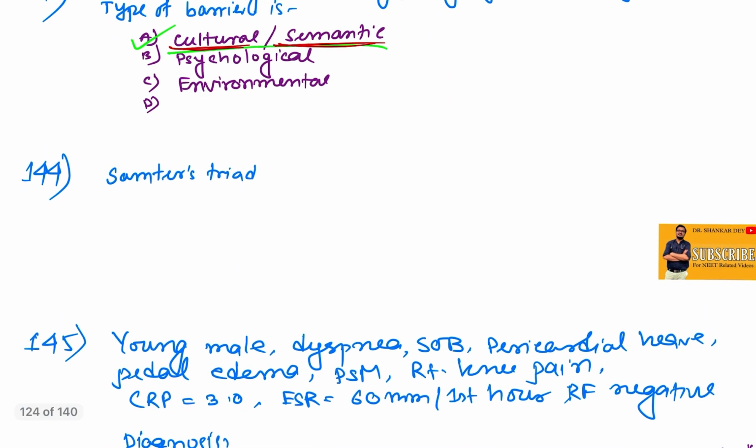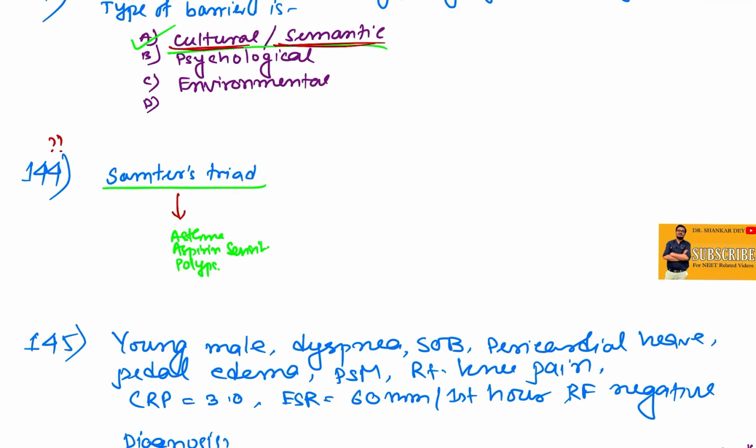Is there any question related to Samter's triad? There is big confusion, because I am getting more confused after discussing with people from two shifts, morning shift and evening shift. So please let me know whether there is any question related to Samter's triad. Samter's triad is nothing but bronchial asthma, aspirin sensitivity, and nasal polyps.